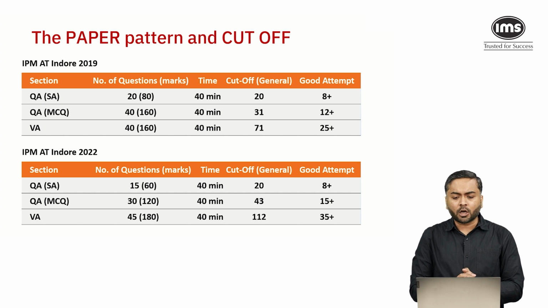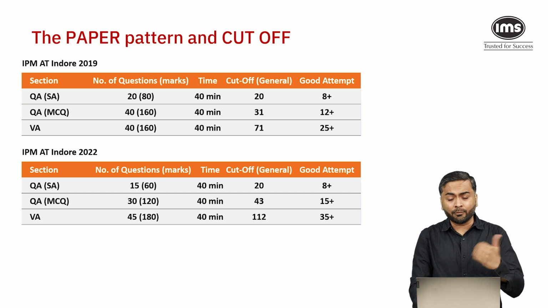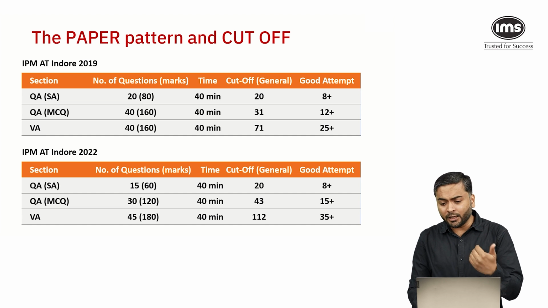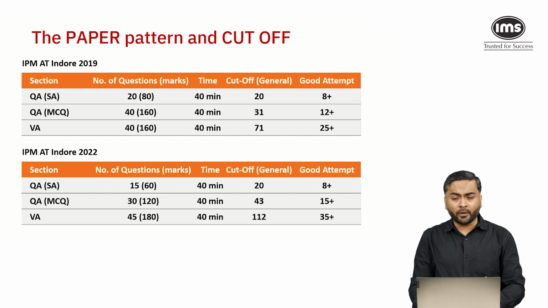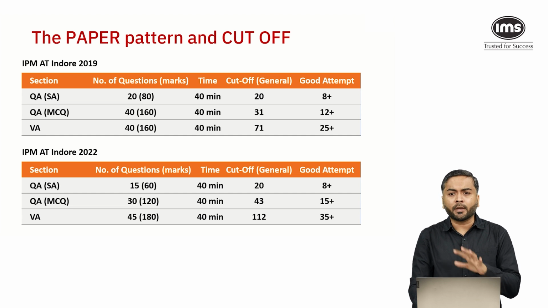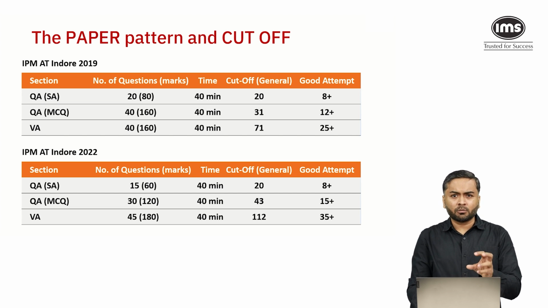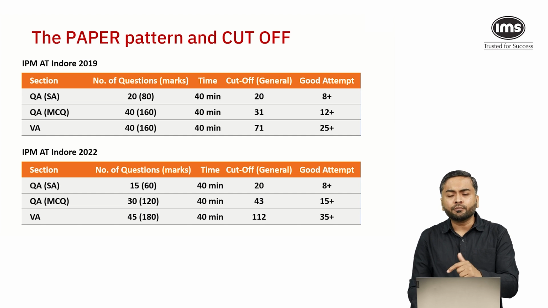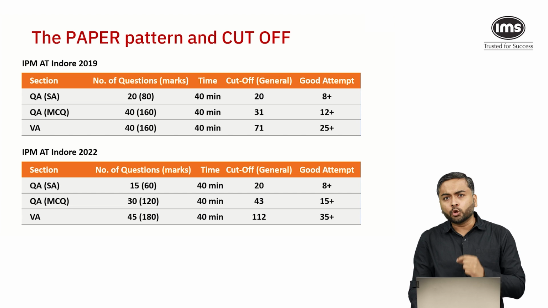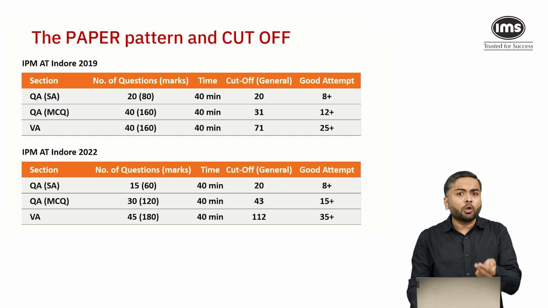If you look at the cutoff, for quant short answer, 20 was the cutoff in both years. If you look at the MCQ section, in 2019 it was 31 and in 2022 it went up to 43, and verbal ability went from 71 to a whopping 112. And we can see the good attempts. Good attempts are generally taken into consideration by assuming that a student will make at least one or two mistakes, and also to focus on the student being able to maximize the score and not just clear the cutoff.